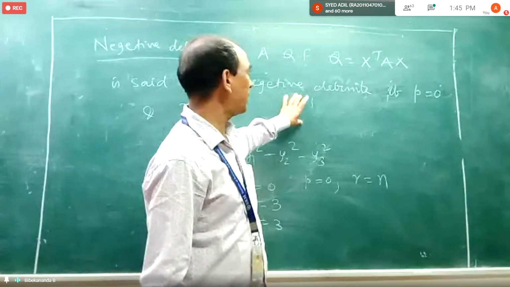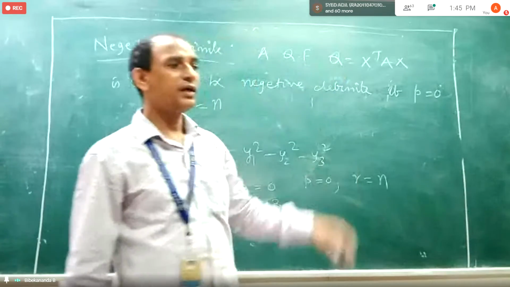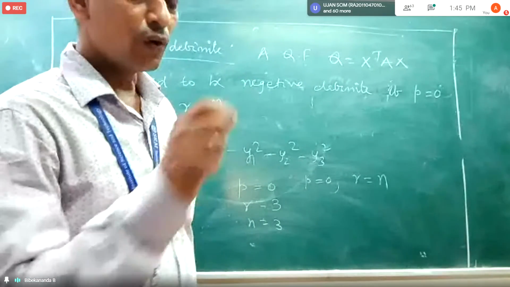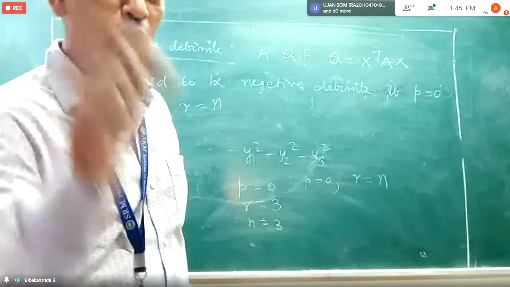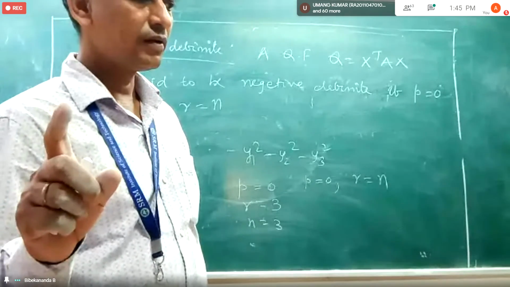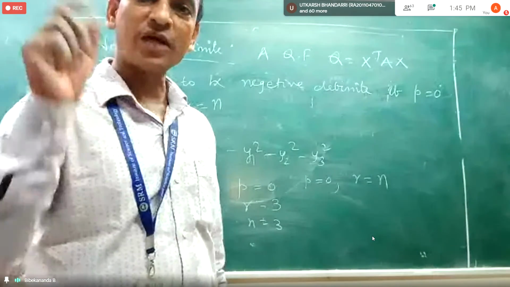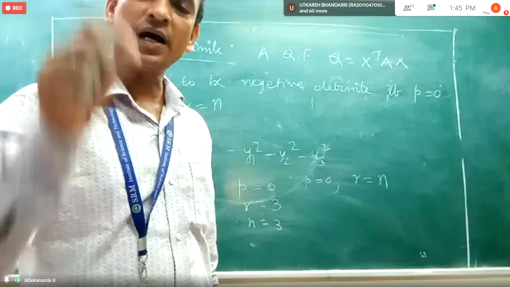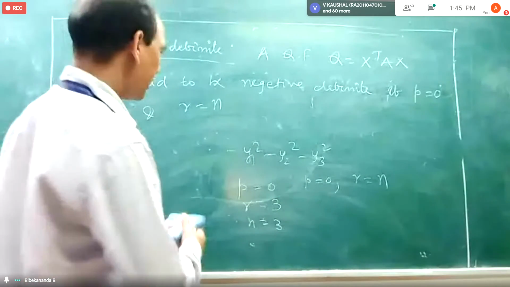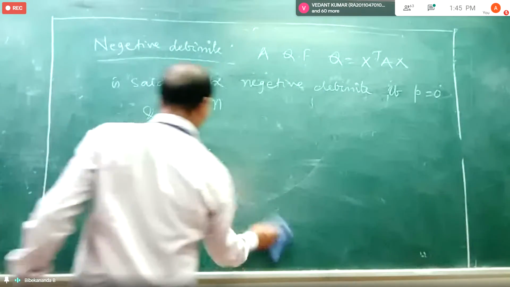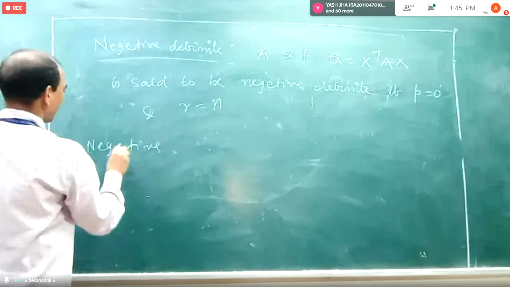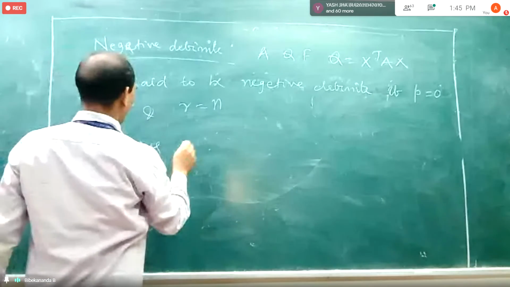And so in that condition, we can say the quadratic form is negative definite. Under which condition? All the eigenvalues are non-zero and all of them are negative. Understood? Yes, sir. All the eigenvalues are non-zero and all of them are negative, then the quadratic form will be negative definite. Okay. Then negative semi-definite.